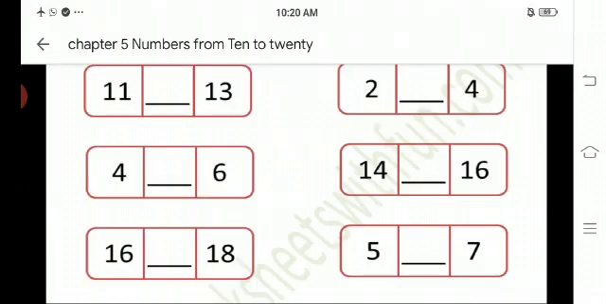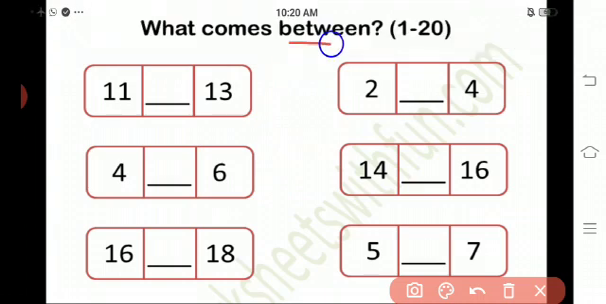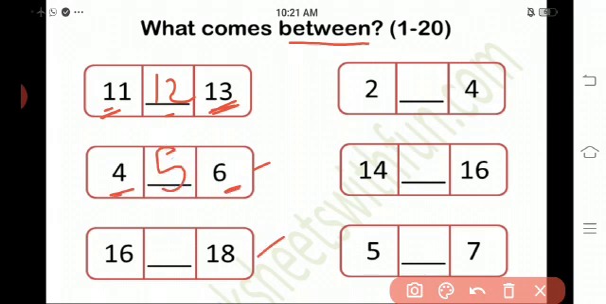Now we are going to see between numbers. Okay, what comes between? See children, 11 and 13. What comes between 11 and 13? 12. 11, 12, 13. See the next one. 4 and 6. What comes between 4 and 6? 5. Okay, see the next number.